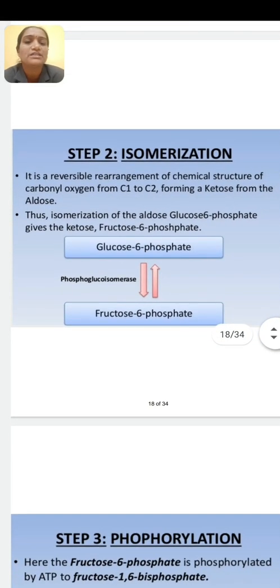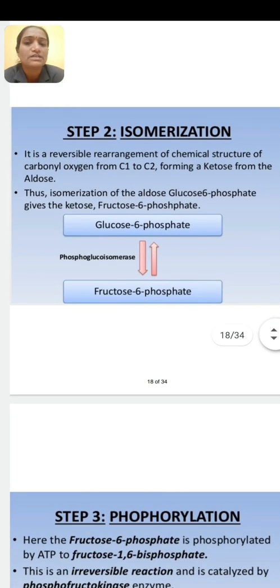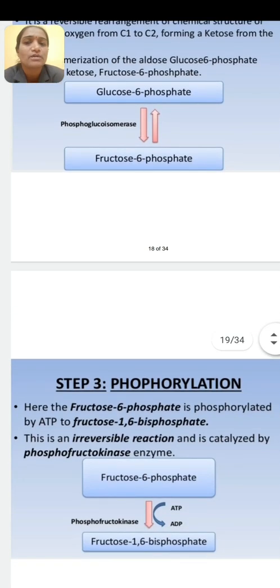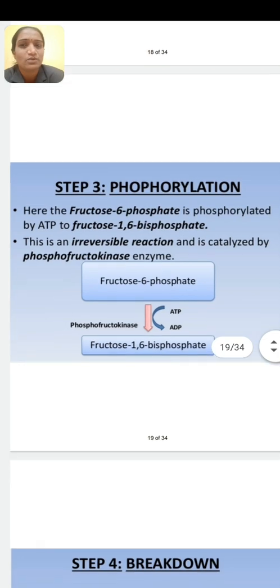Okay, then second step, isomerization. What happens during isomerization? Glucose 6-phosphate undergoes isomerization to form fructose 6-phosphate. Glucose and fructose are isomers of each other, and glucose undergoes isomerization to form fructose 6-phosphate in presence of the enzyme phosphoglucoisomerase.